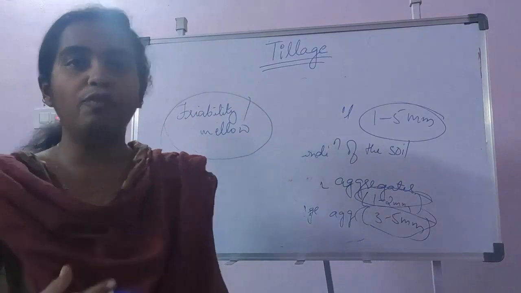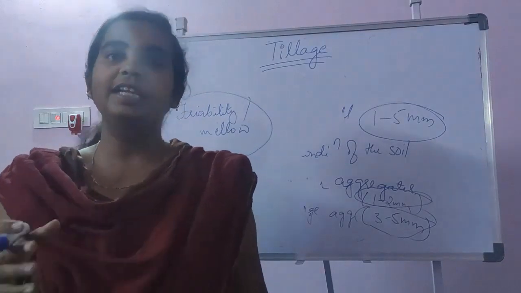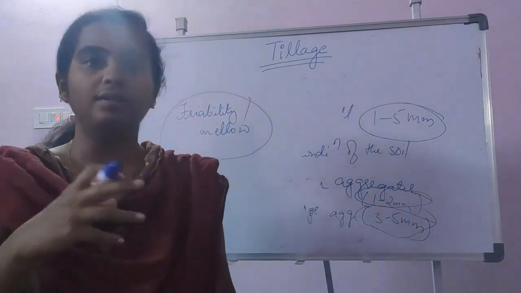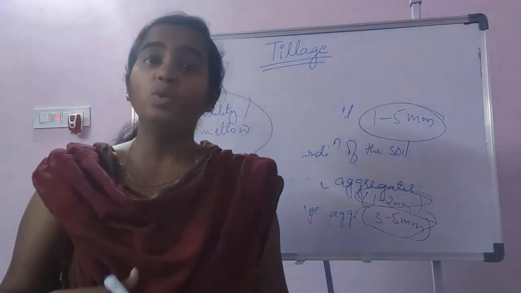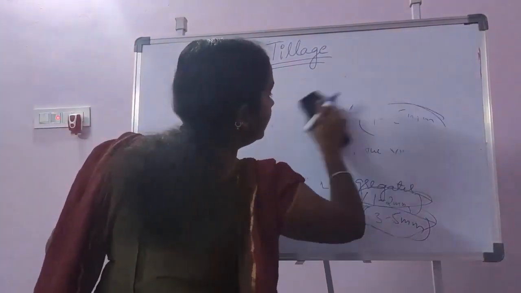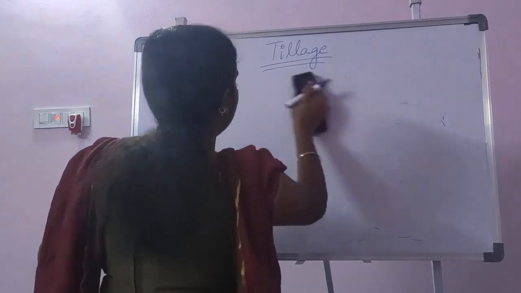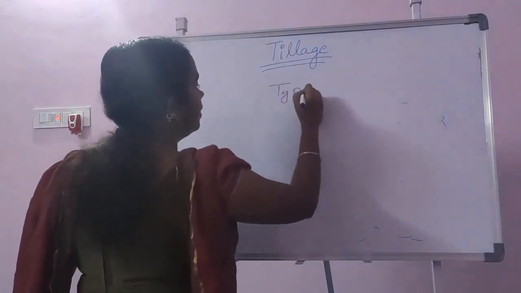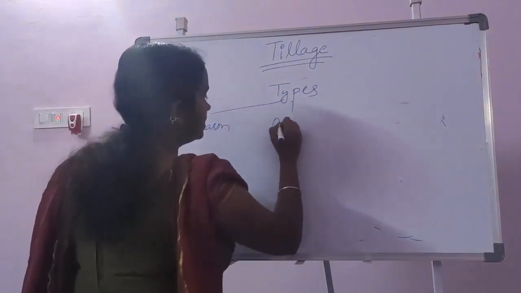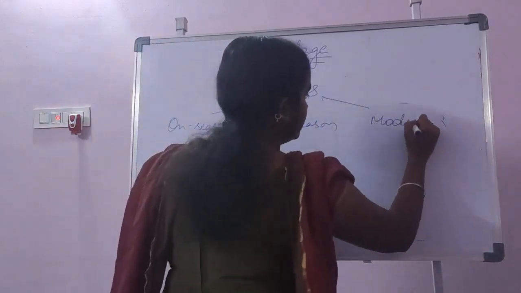And there are different types of tillage, and different types of implements used for different tillage practices. So we will learn what the different types of tillage are, as well as their different characteristics and how they have been used. So now we shall learn about types of tillage. We divide them into on season, off season, and modern type of tillage.